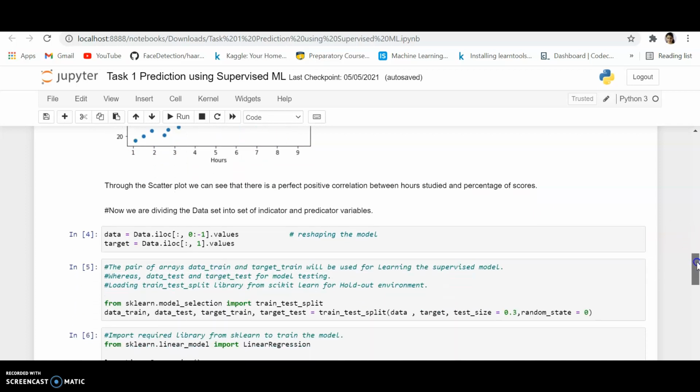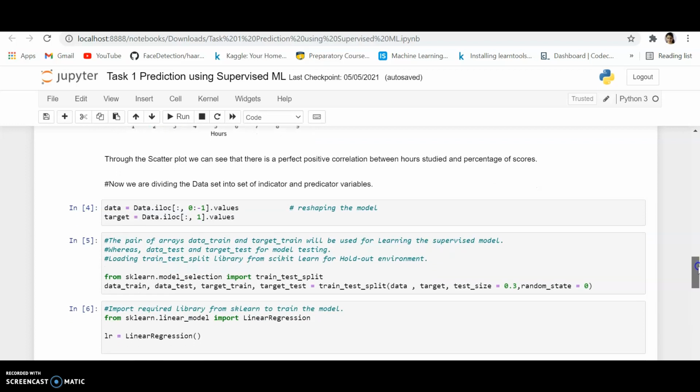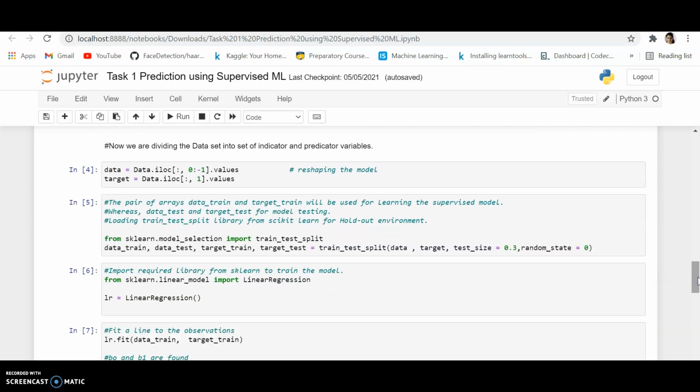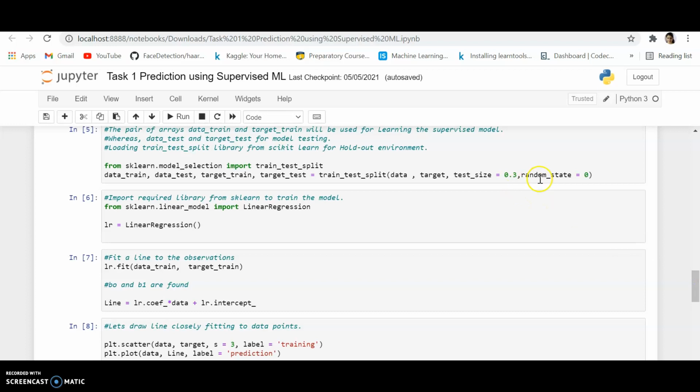Next we are dividing the data set into the indicator and the predictor variables. Also we are using iloc to reshape the model. Next the pair of arrays, that is data_train and target_train, will be used for learning the supervised model, whereas the data_test and target_test for model testing. So let's load train_test_split from scikit-learn for the holdout environment. We are giving the test size 0.3 and random_state equal to 0.